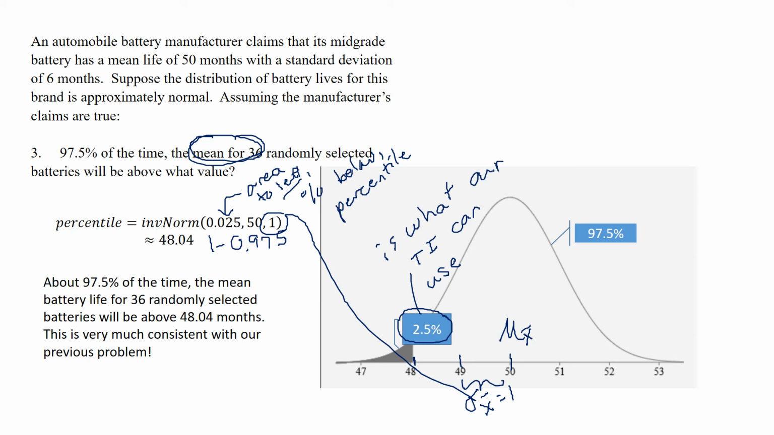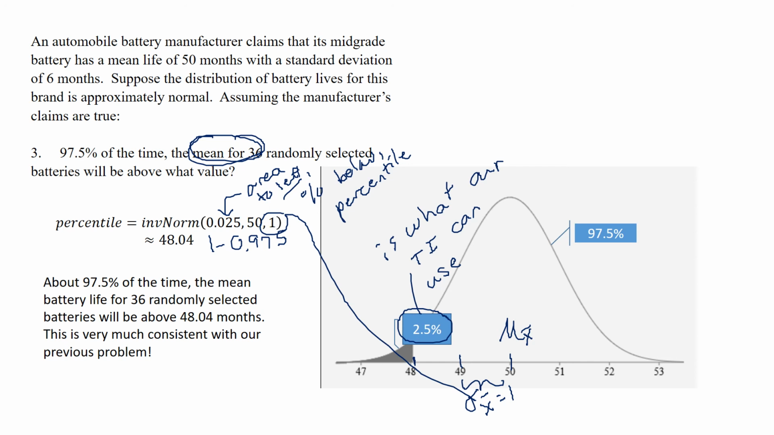And that's very consistent with what we got for our last problem. Our last problem said that 2.28% of the time, the mean will be 48 months or below. Here, this is saying 48.04 or below will be the mean 2.5% of the time. A little bit higher mean for a little bit longer of a mean lifespan.